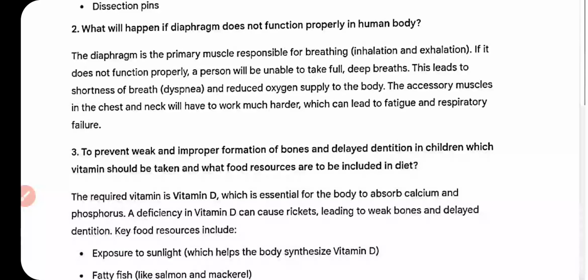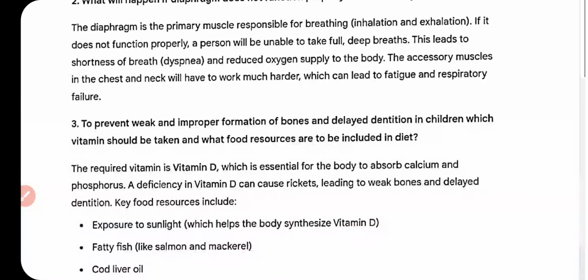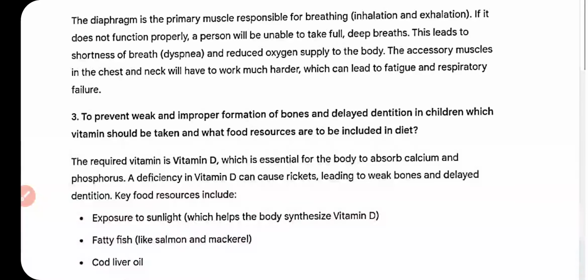What will happen if the diaphragm does not function properly in the human body? The diaphragm is the primary muscle responsible for breathing, inhalation and exhalation. If it does not function properly, a person will be unable to take a full deep breath. This leads to shortness of breath, dyspnea, and reduced oxygen supply to the body.